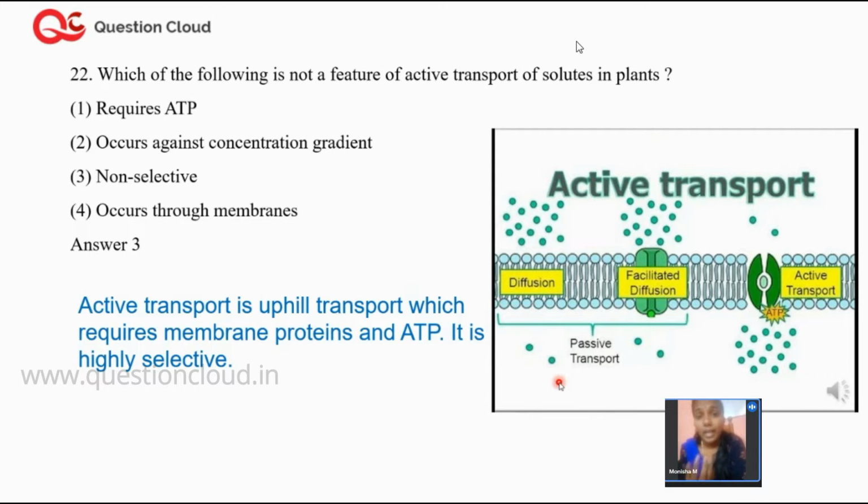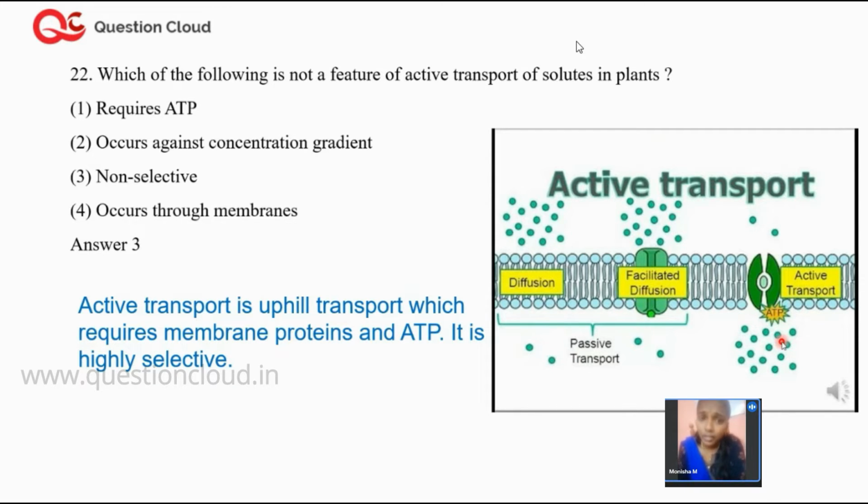But in active transport, you see the reverse. More molecules are present on the top side and very few on the bottom side. That is, in active transport, you move molecules from low concentration to high concentration. Because you're doing a process which is against nature, you require energy to drive it. The energy in active transport is provided by the molecule ATP.